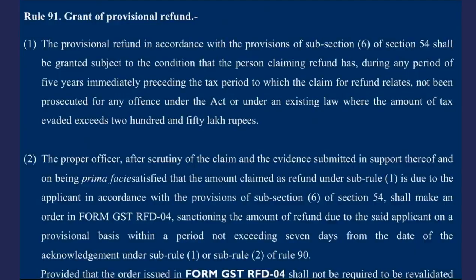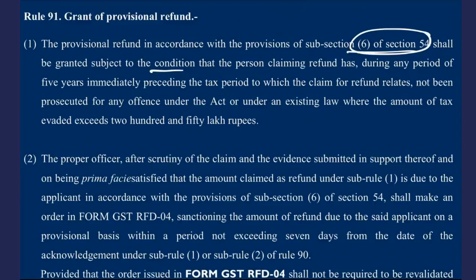Then Rule 91 is there, grant of provisional refund. So what it says: provisional refund in accordance with the provisions of sub-section 6 of 54 shall be granted subject to the condition that the person claiming the refund. So we had seen section 54(6), grant of provisional refund. So now the rule gives the condition.